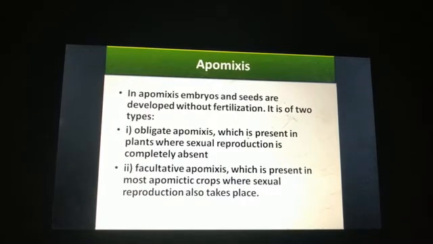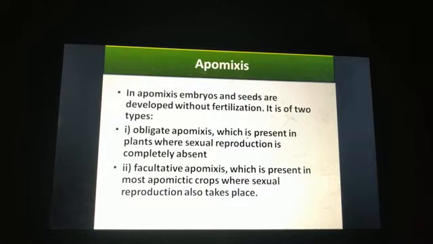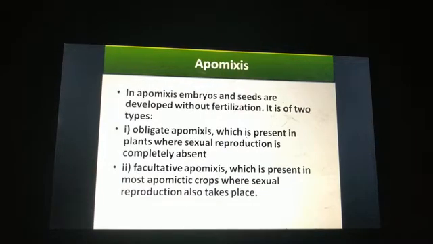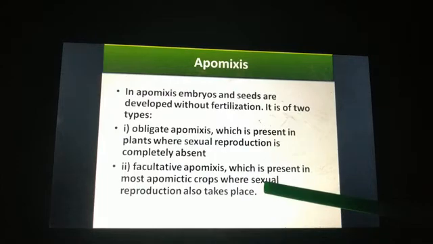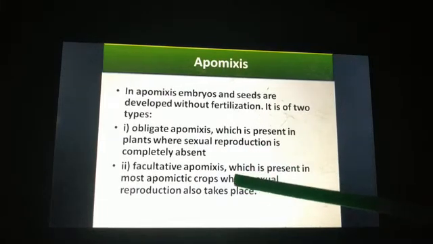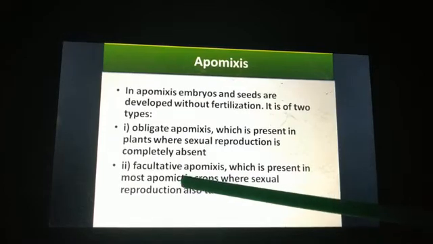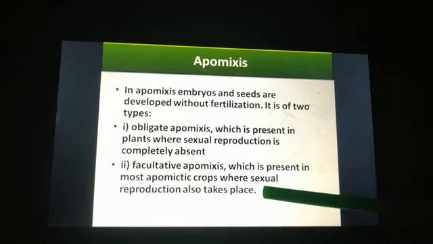Okay. Next we have another type, that is facultative apomixis, which is present in most apomictic crops where sexual reproduction also takes place. So here an option is there and an alternate is there. Facultative apomixis will take place in the plant, but in those plants sexual reproduction can also take place.